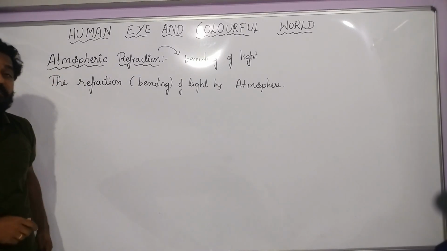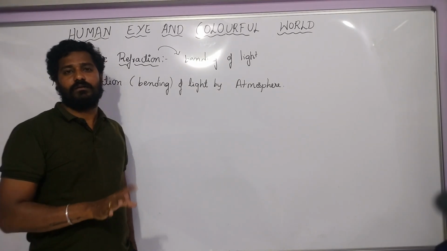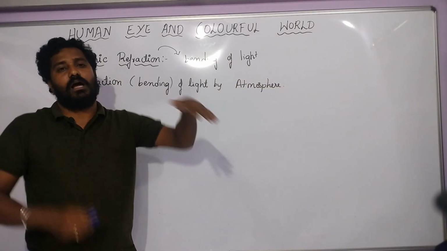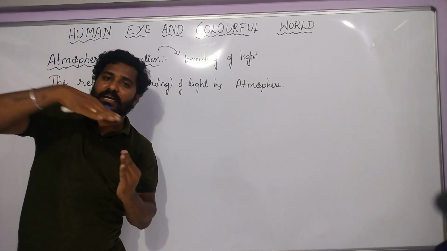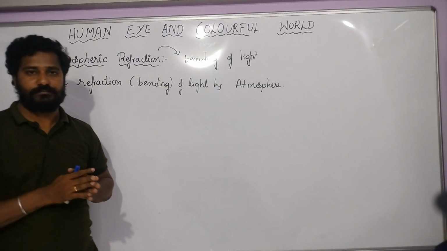What does refraction of light mean? Atmospheric refraction means the bending of light. The refraction of light by atmosphere. The light keeps on bending by the atmosphere, and that is called atmospheric refraction.